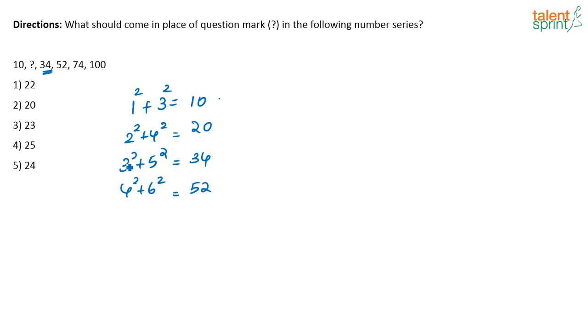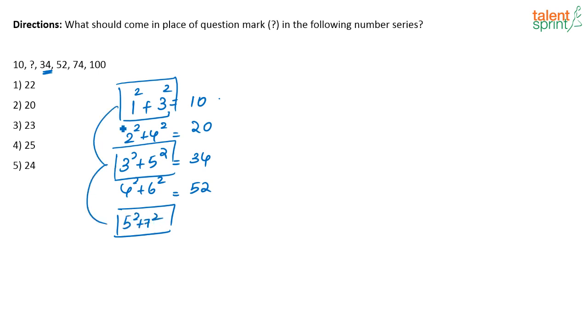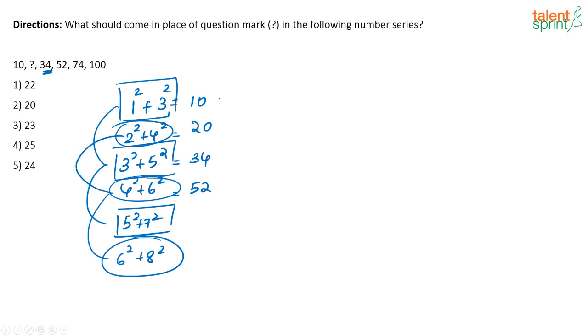See, it's like this: 1, 3, 3, 5. So here what will come? It will be 5 squared plus 7 squared, right? Now similarly 2 squared plus 4 squared, 4 squared plus 6 squared. So what will come here? 6 squared plus 8 squared. So that is the logic that has been followed. The answer that we are looking for is option 2, 20.